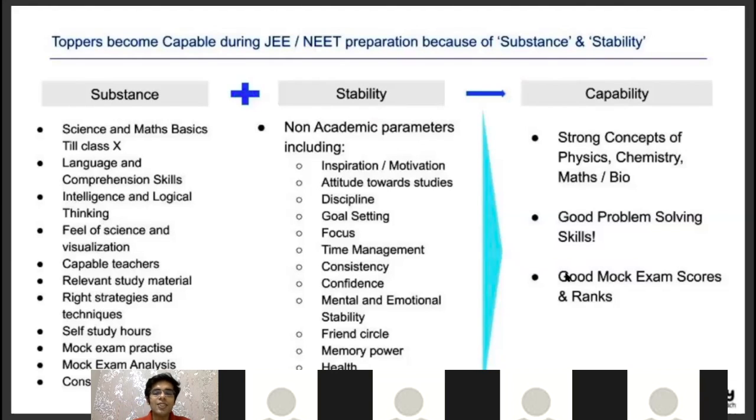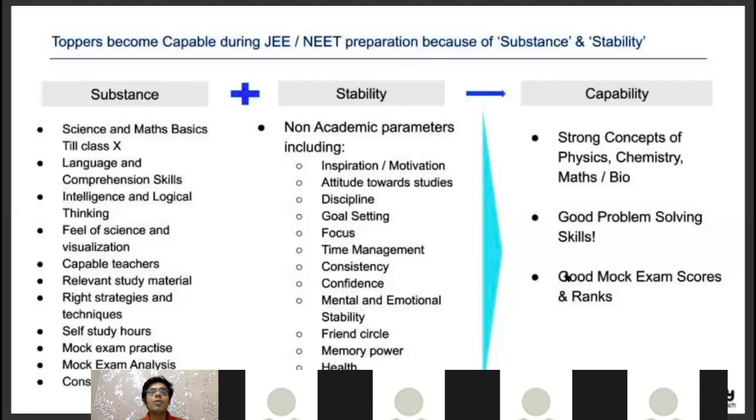The second is attitude towards studies. As I told in the first point of substance, you need to shift your attitude from mugging, rote learning, to understanding. Understanding is comprised of 3 parts. First, learn to derive the formulas. First, understand everything. Build very good concepts. Build very good theory. Then solve 200 to 300 problems per chapter, and then give more and more mock exams. Only then are you able to apply.